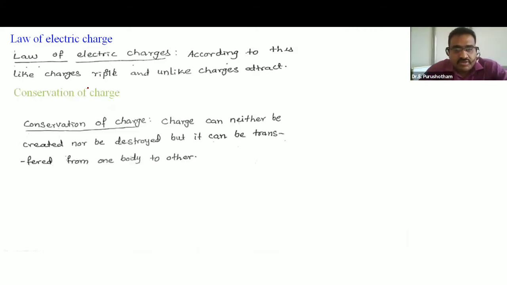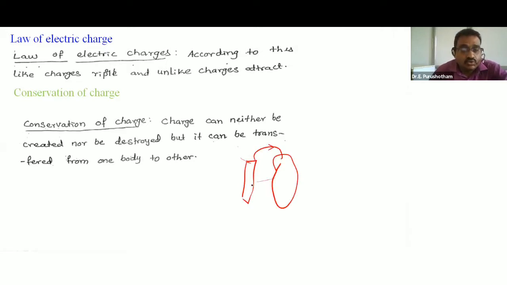Conservation of charge: charge can neither be created nor destroyed, but it can be transferred from one body to another body. Already we discussed the glass rod. The glass rod is rubbed with the silk cloth, and the electrons are transferred from the glass rod to the silk cloth. So this is the glass rod, and this is the silk cloth. That is conservation of charge.